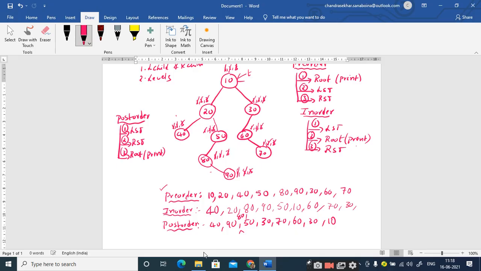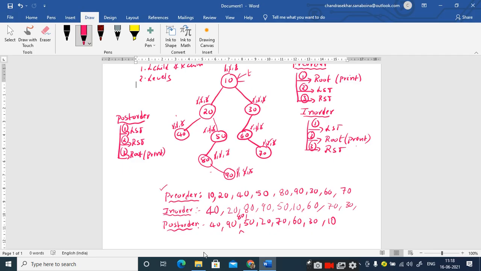Right. So the post order traversal is 40, 90, 80, 50, 30, 70, 60, and this is not 30, this is 20, and this is 30 and 10. 1, 2, 3, 4, 5, 6, 7, 8, 9. Right. 9 nodes are completed.